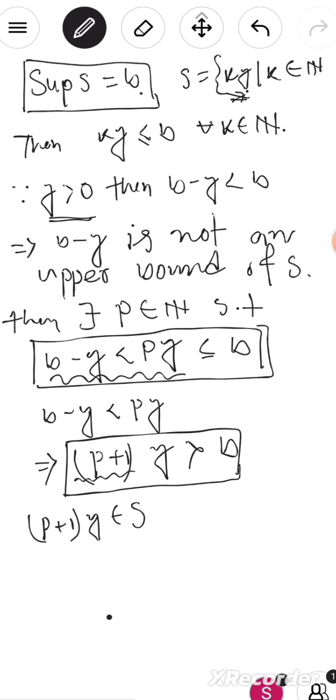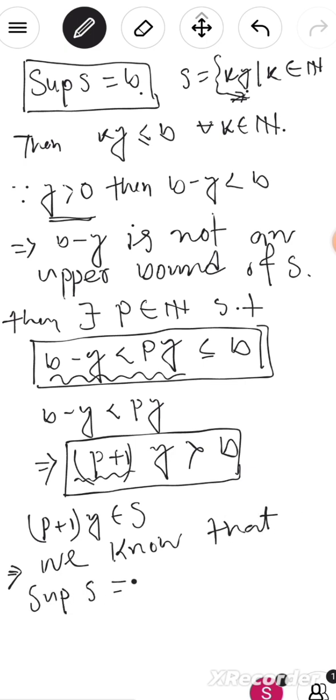So my contradiction arises as follows. We know that the supremum of S is equal to b. We assumed that the supremum of S is equal to b. So since the supremum of S is equal to b, then any number that is greater than b cannot belong to S, because b is the supremum of S. So this is a contradiction.